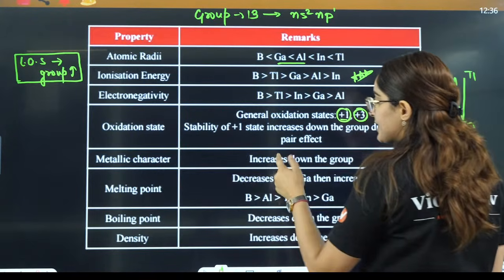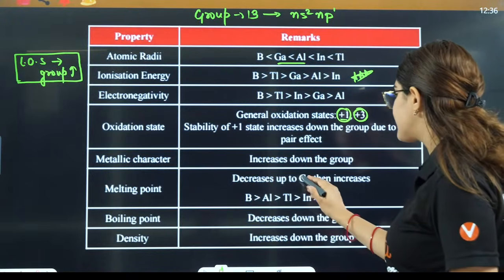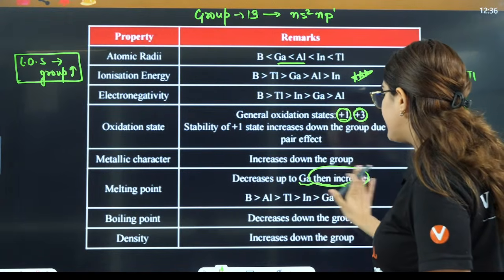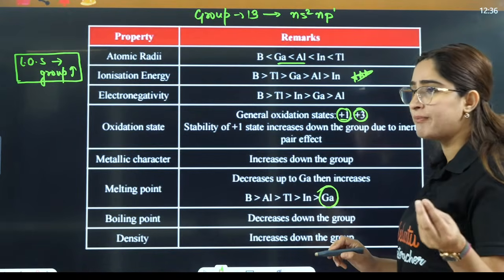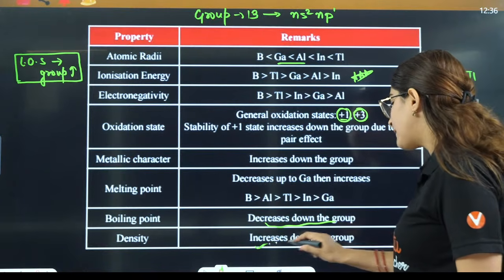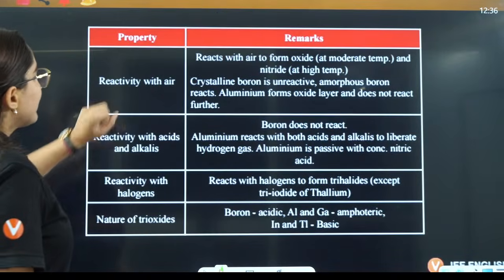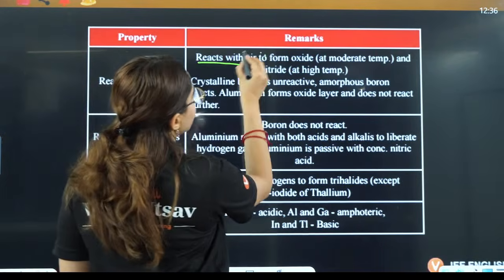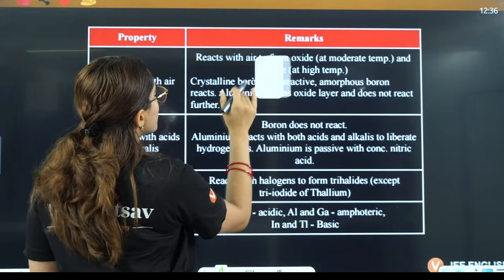Then metallic character increases down the group. Melting point decreases up to gallium and then suddenly it increases. So gallium has the lowest melting point, so low that it can even melt in our palm, right? Then boiling point decreases down the group, and density increases down the group. Now reactivity with air: it reacts with air to form oxides, right? And nitrides also.